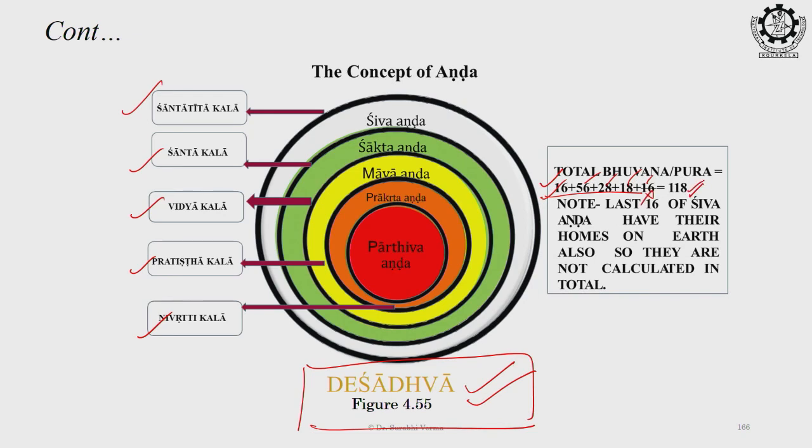So it becomes 118. If you are getting the question in the examination to describe or to show the concept of it with a diagram, then also this same slide would be drawn. This is the answer. And if you are being asked to show Deshadhva diagrammatically or only with the diagram, then also the same slide is the answer.